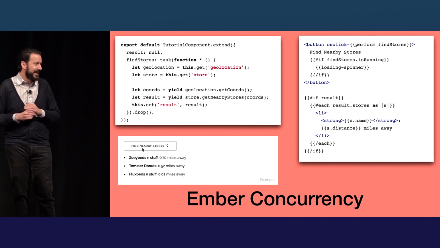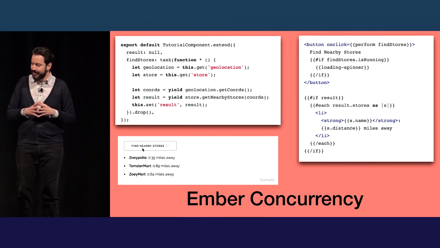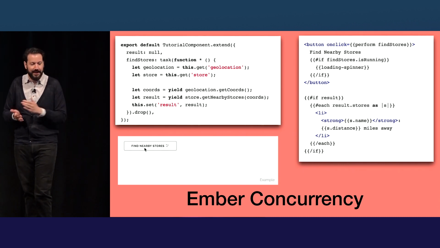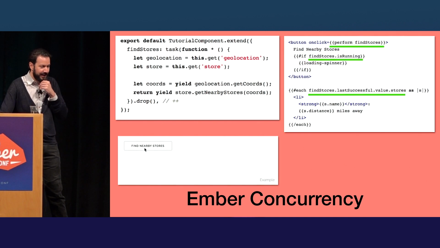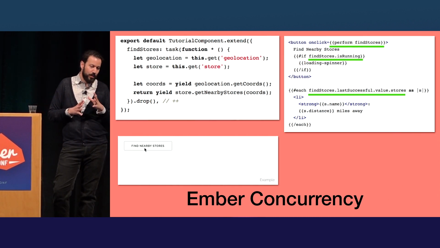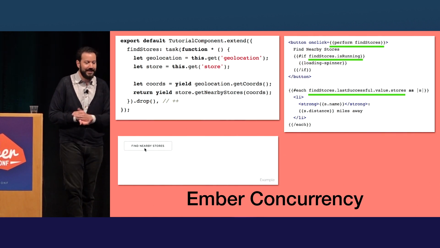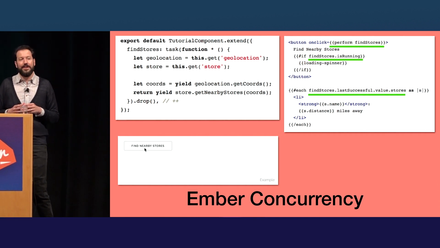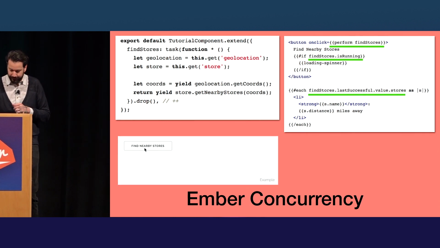And there's actually one way we can simplify this even further, because we can completely get rid of the result property. So you see result: null on the first line, and this.set result on the second line. On the last line, we can completely get rid of that. So here's another example. Here, we could just return the last result, and Ember Concurrency tasks also know when they've started. They know when they've run successfully and what all the values were that were returned. So you could do findStores.lastSuccessful.value.stores, and you can just iterate over that. In a real-world app, you might want to make an alias for this, but it's nice to know that it works, and you don't need to track it yourself.